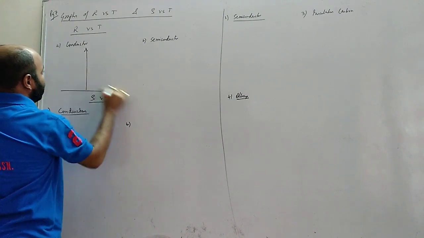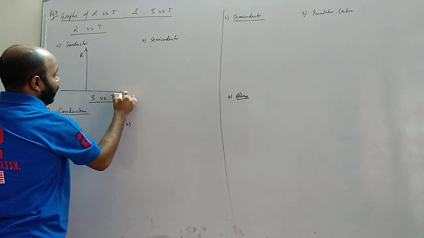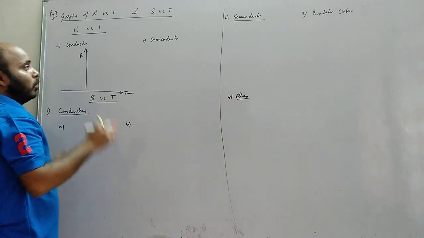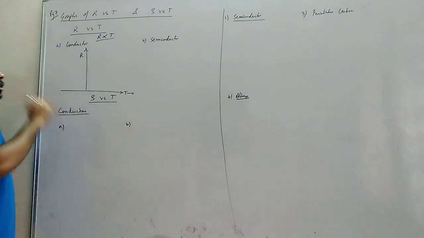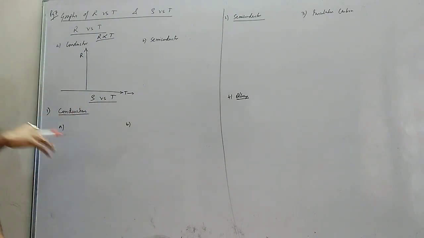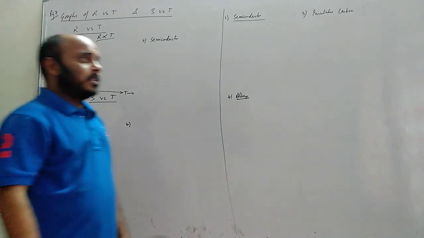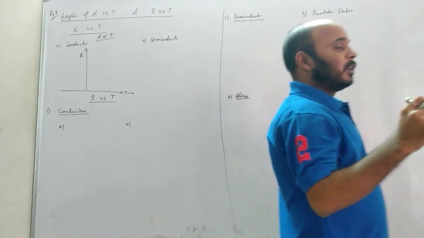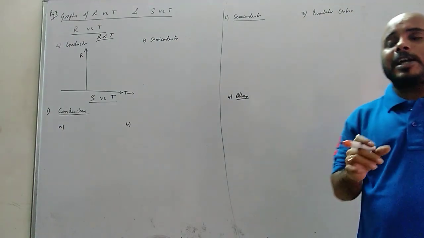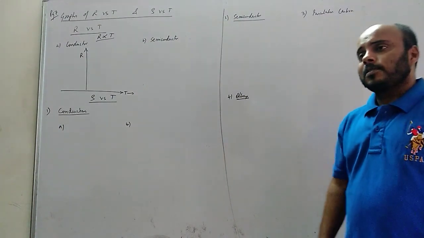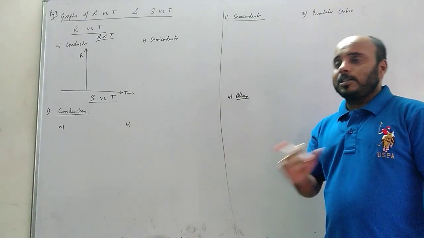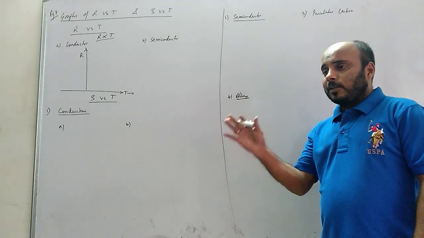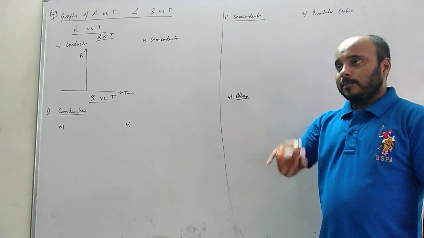Okay, resistance versus temperature. Now, with temperature, we know resistance of a conductor is proportional to temperature. These things we know for a conductor. If I increase the temperature, resistance will also increase. But at the same time, listen very carefully. The physicists tried to decrease the temperature of the conductor, and they saw that the resistance of the conductor is also decreasing.